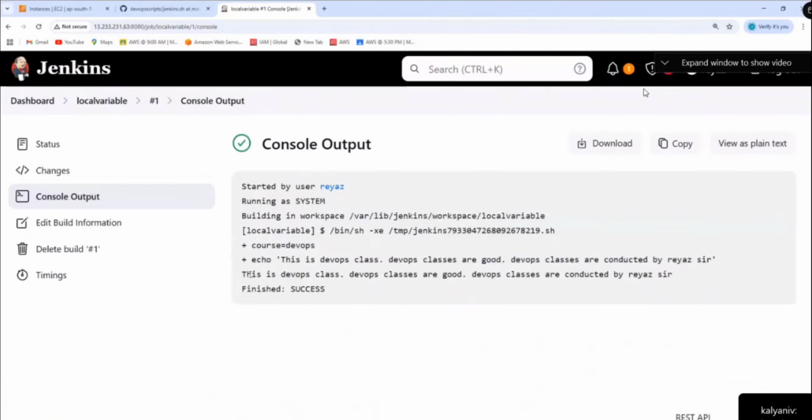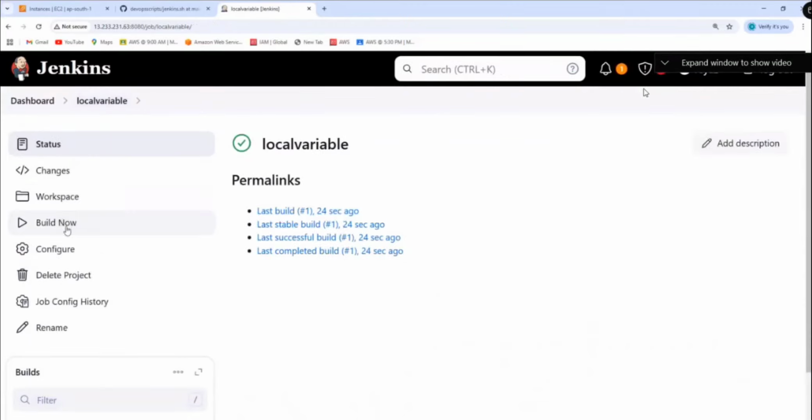And you see this? This is DevOps class. DevOps classes are good. Because here we have put the variable as course is equal to DevOps. Next time onwards, I don't need to change everything. I just need to change the variable in there.